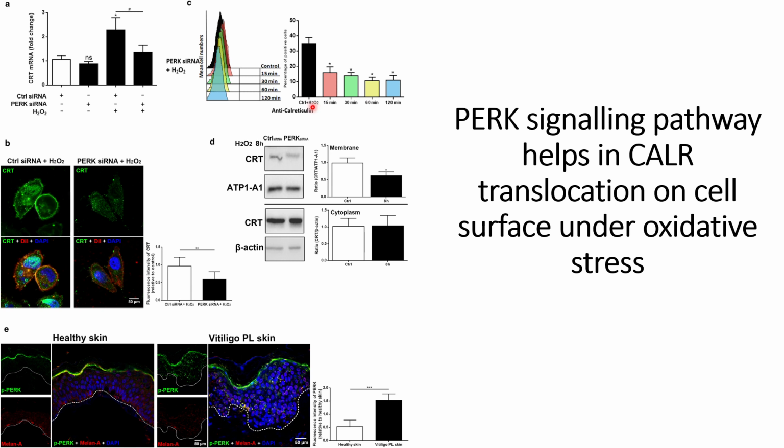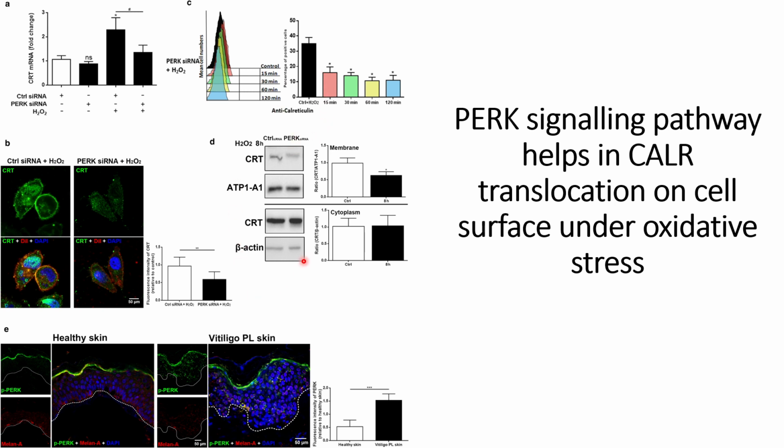However, with time they can see a reduction of calreticulin signals on the cell surface, and those differences are statistically significant compared to the control case. So this indicates that with the disruption of PERK signaling pathways, calreticulin's translocation to the cell membrane will also get disrupted, indicating that PERK signaling pathways play a role towards translocating calreticulin from the endoplasmic reticulum to the cell surface.